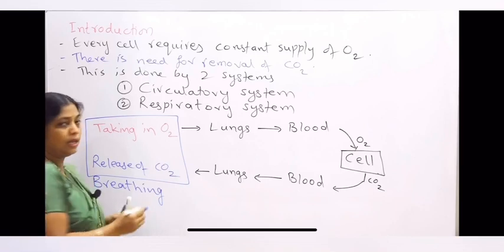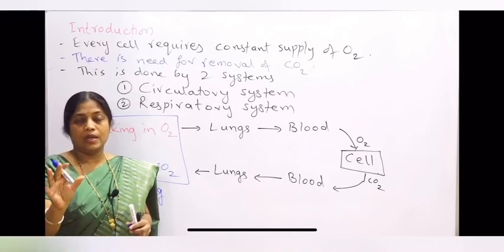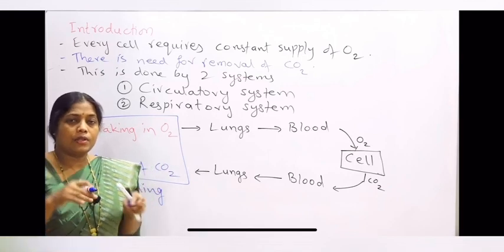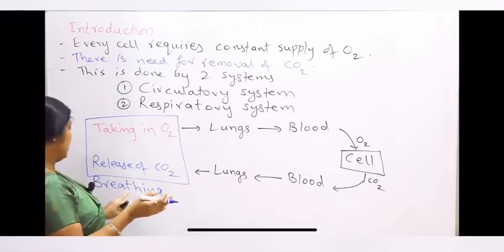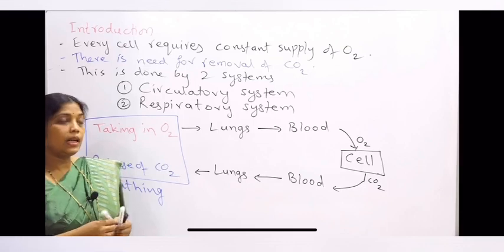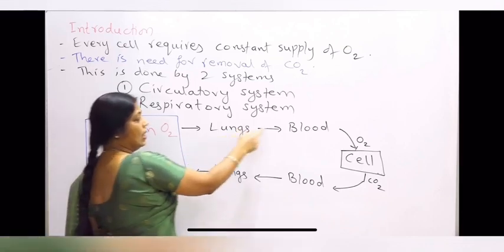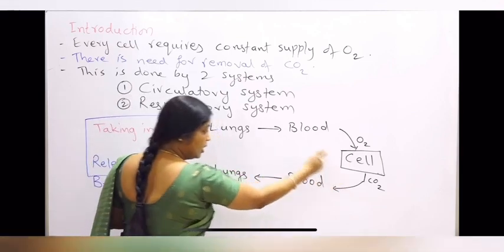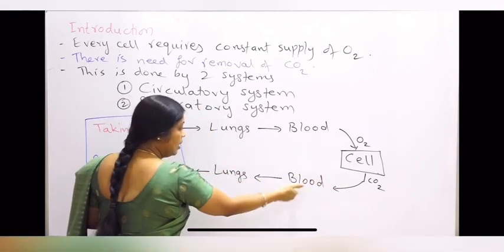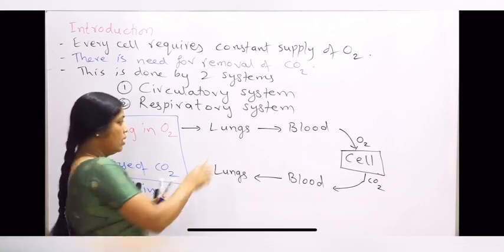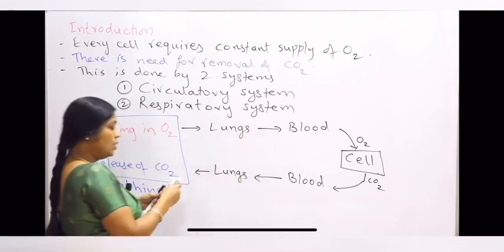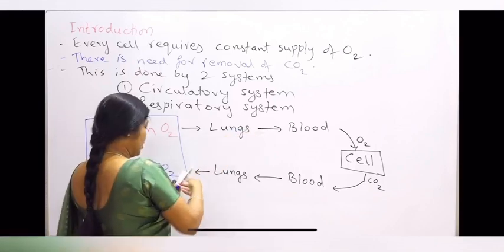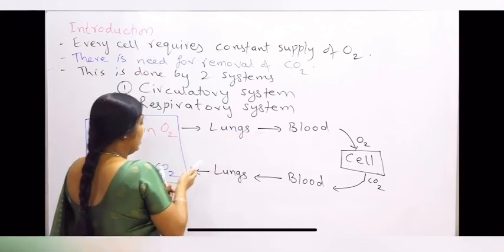So this is breathing. Breathing is a simple physical process. Just the simple process of taking in of oxygen and releasing out of the carbon dioxide is called breathing. Now the oxygen that we have taken in has entered the lungs, and then it gets exchanged with the blood. And carbon dioxide which has come in the blood from the cells is also exchanged in the lungs. So this is the exchange of gases taking place between the lungs and blood.